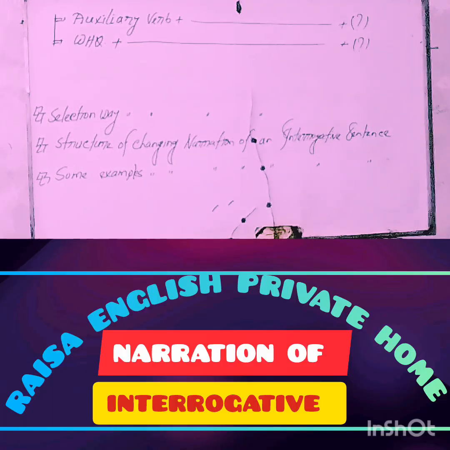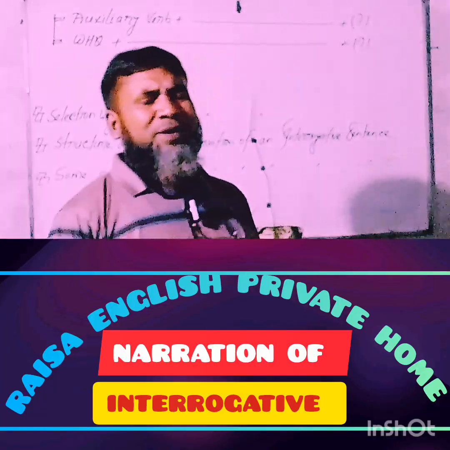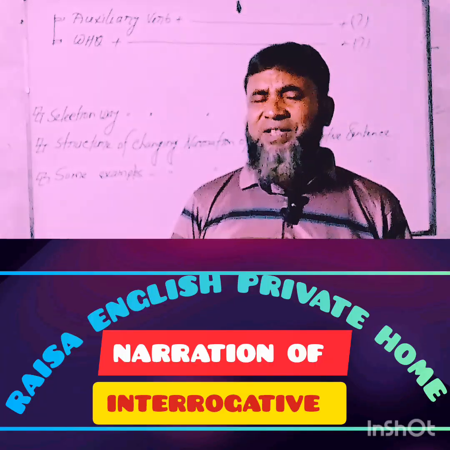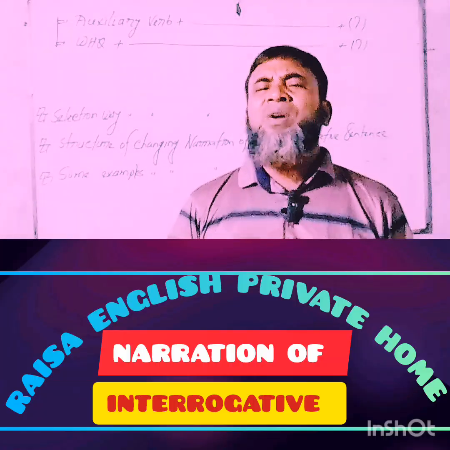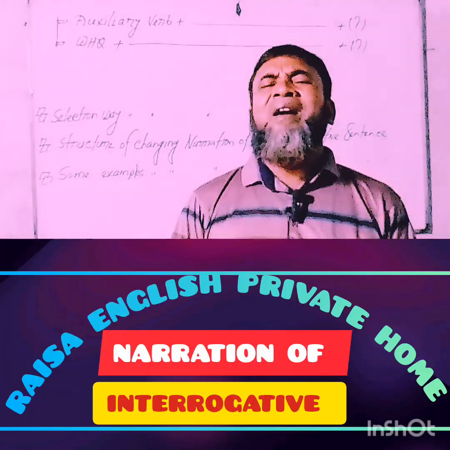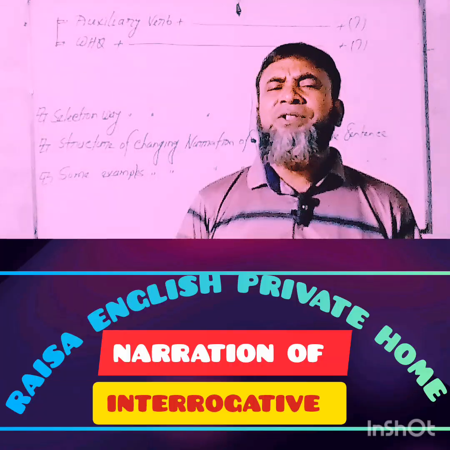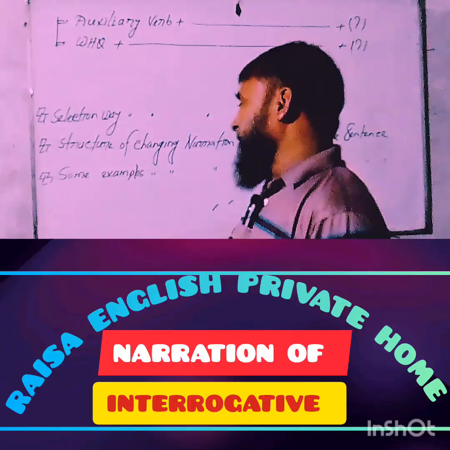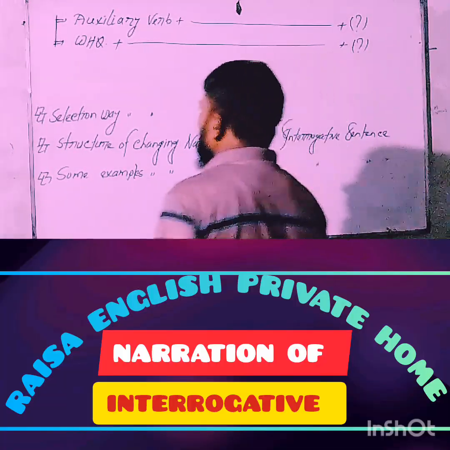My dear learners, secondly, starting word W's question, and finally ended with the note of question mark. Of course, you know that there are 9 categories of W's questions, such as who, what, why, when, where, whom, how, and how. So, my dear learners, hope that you have understood clearly.